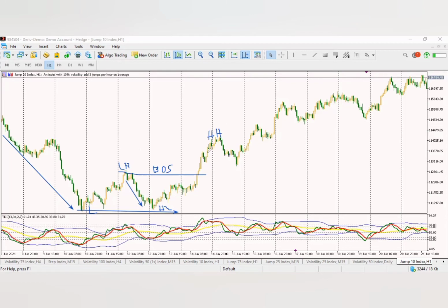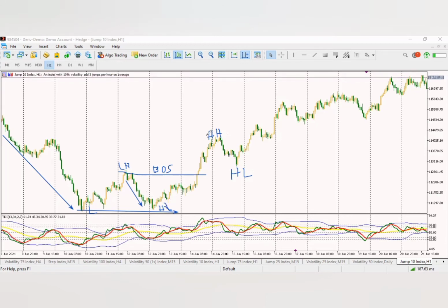Then the market went up and retraced a little bit, so we are going to call this a higher low. Because this is a low, this is a high, this is another low, but this low is higher than this low because it didn't break this structure. So this is a higher low.